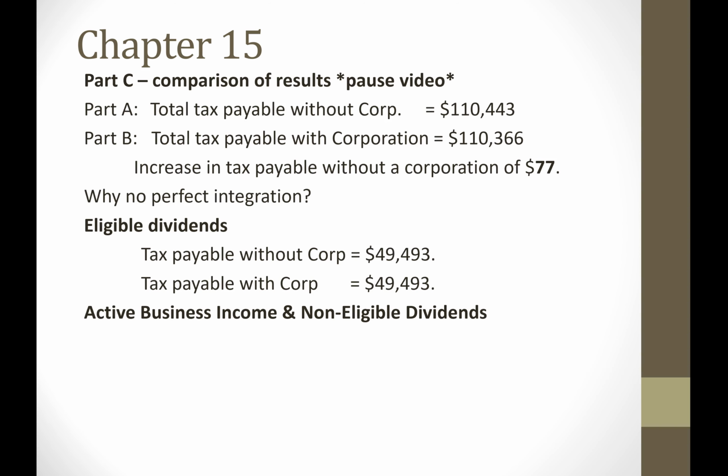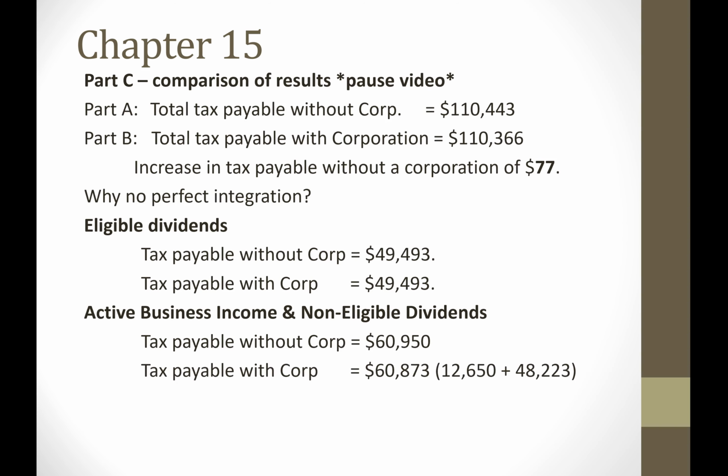So if we look at Part A without the corporation, the individual would pay $60,950. Now, looking at just that business income stream of $115,000 was earned through the corporation. The corporation paid the non-eligible dividend. The total tax paid with the corporation, looking at both the corporate and individual tax, was $60,873. So it was slightly lower if we had a corporation. Well, what's the reason for that?